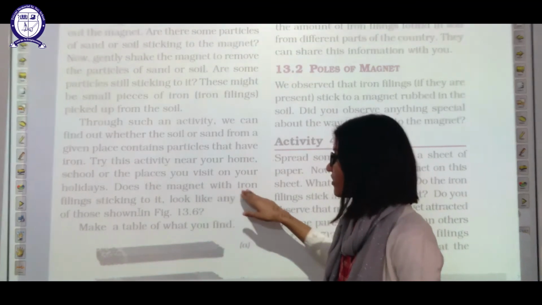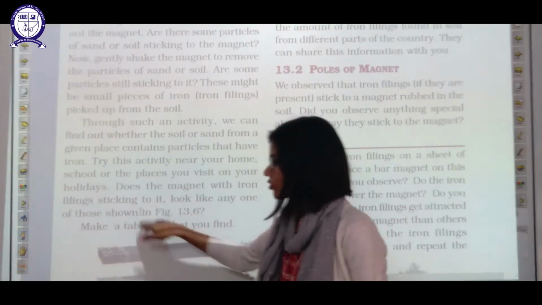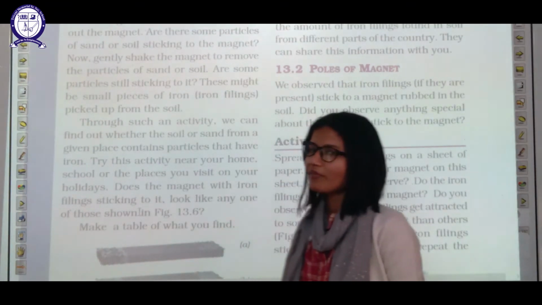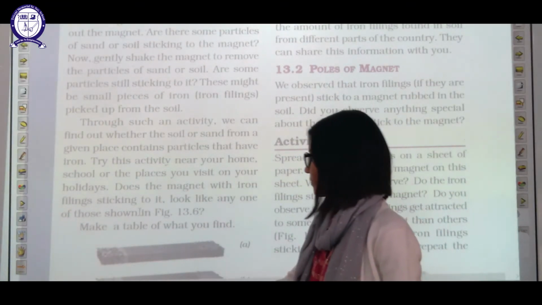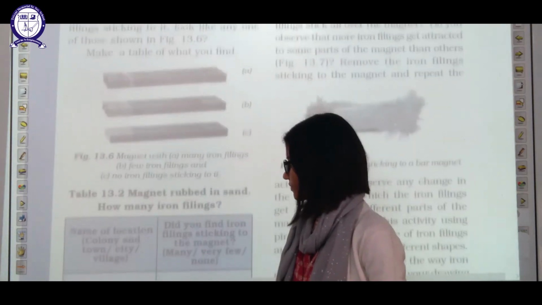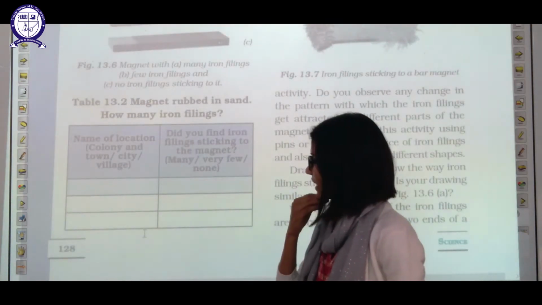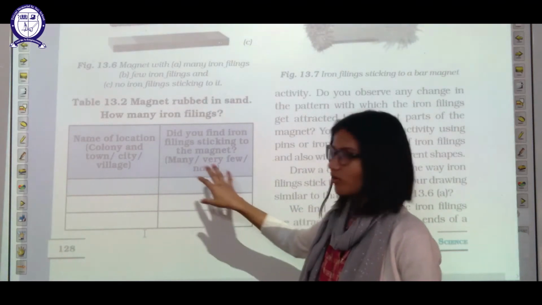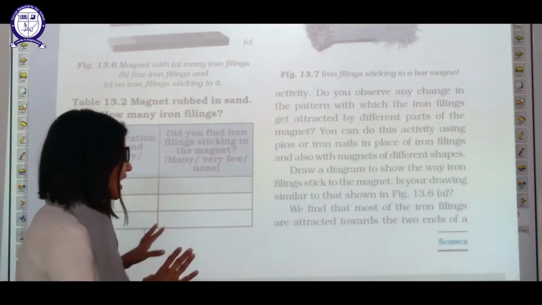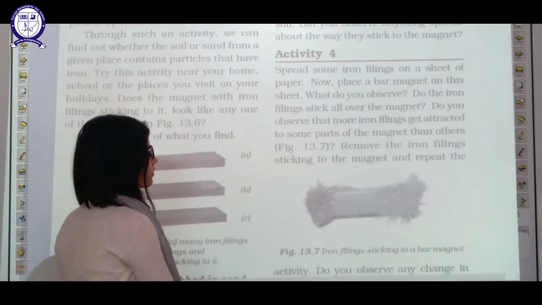Does the magnet have iron filings attached to it? If it does, then we can say that it is magnetic. If not, then it is non-magnetic. It will look like this. Now you have to tell the location, and you have to tell whether the sand of that particular location is having iron filings or not.